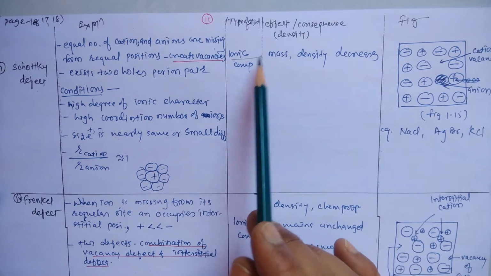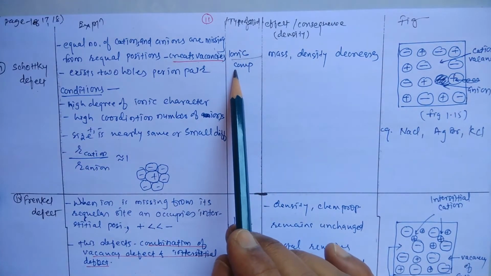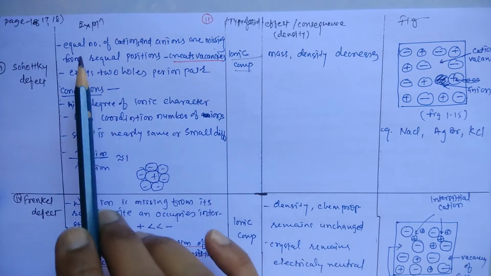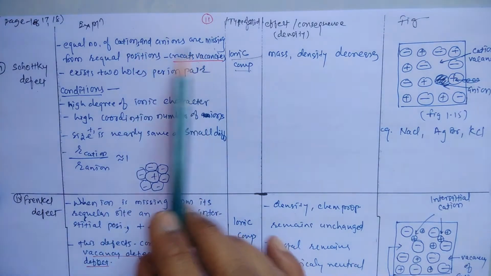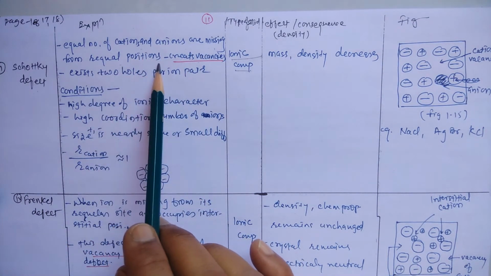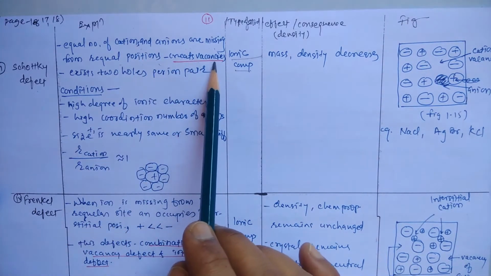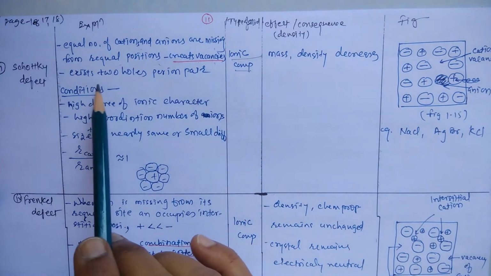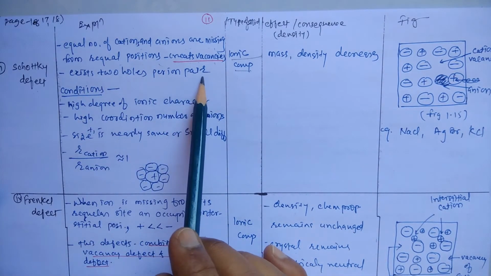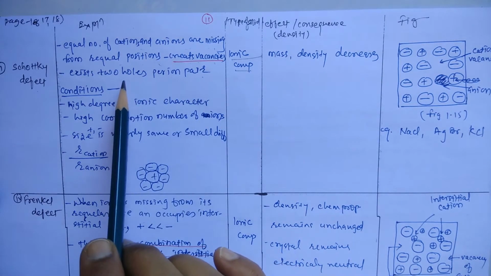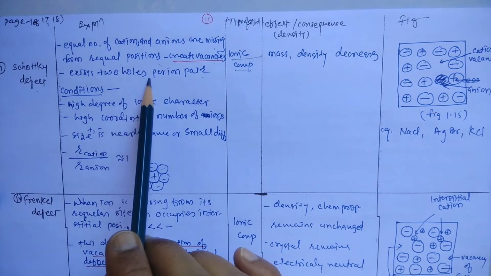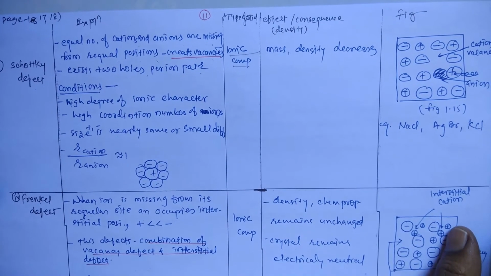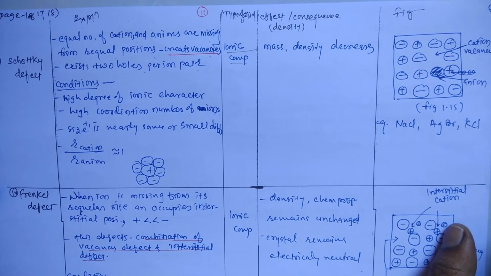This is mostly in the case of ionic compounds, where equal numbers of cations and anions are missing from regular positions, creating vacancies. There exist 2 holes per ion pair, because if one pair is missing, then there is 1 hole for the cation and 1 hole for the anion.